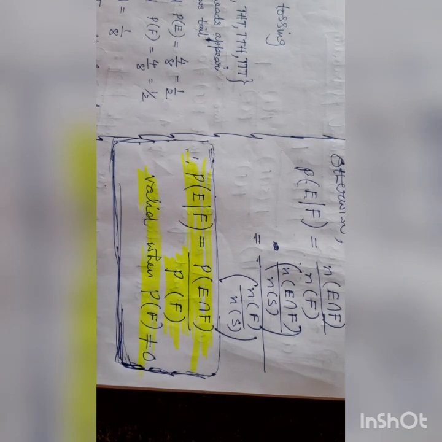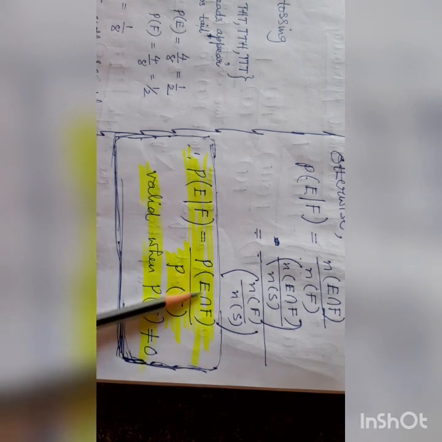What is the formula you learned here? As a formula, P of E on F equals P of E intersection F by P of F, valid only when P of F is not equal to 0.